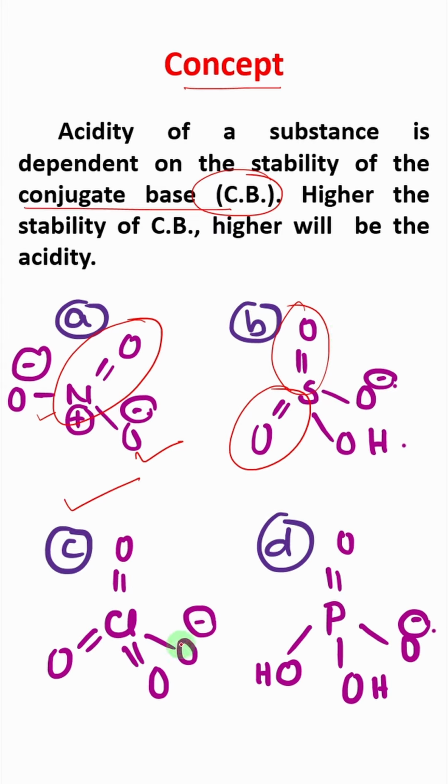But if you look at option C, perchloric acid, this negative charge is in resonance with these three Cl double bond O. Three options are possible. So you can say, sir, the higher the delocalization of negative charge, the higher the stabilization. So due to resonance, this anion, I mean this conjugate base of perchloric acid, is extremely stabilized. That's why it is considered a superacid, or a stronger acid than pure sulfuric acid. And if you look at option D, see, there is only one O minus and one P double bond O. Now if you compare this with nitrogen, compared to nitrogen, phosphorus is less electronegative. So obviously this option is also not.